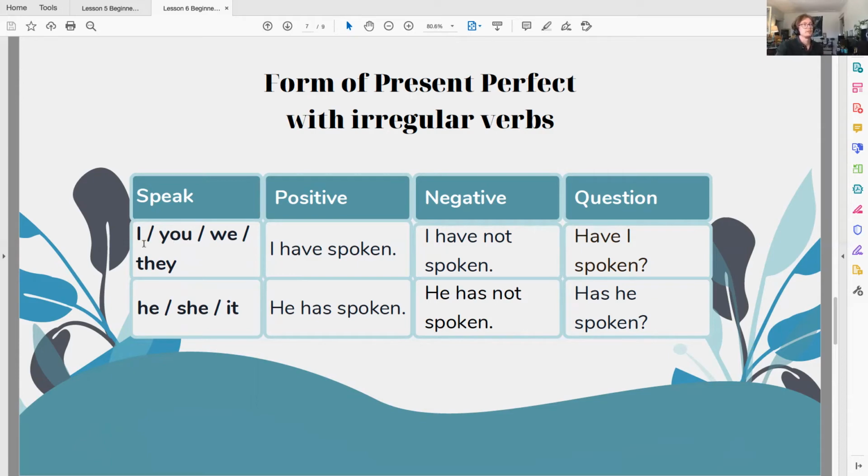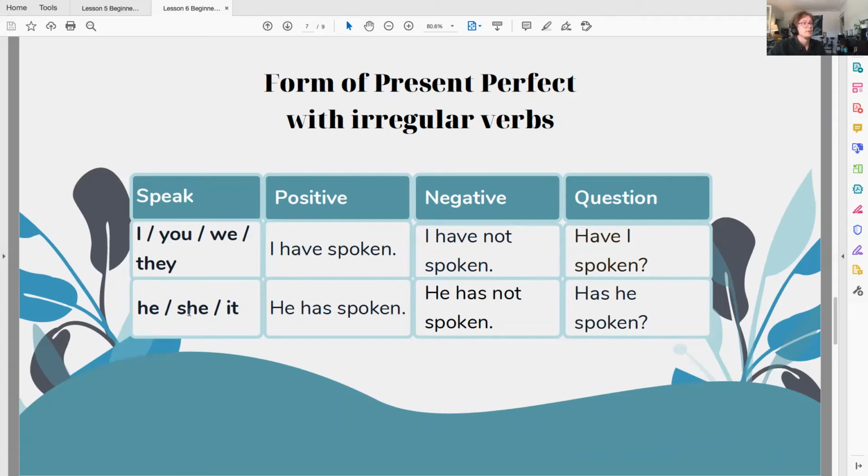So if we're using subjects like I, you, we, they, we would say, I have spoken, I have not spoken. And as a question, like we talked about before, you just switch the verb and subject. So we'd say, have I spoken? As you can see, we're still using the same formula for the present perfect. We're using the subject, the to have, and then the past participle of speak. It's just an irregular verb, so we can't quite do it as simply as just adding ed at the end of it.